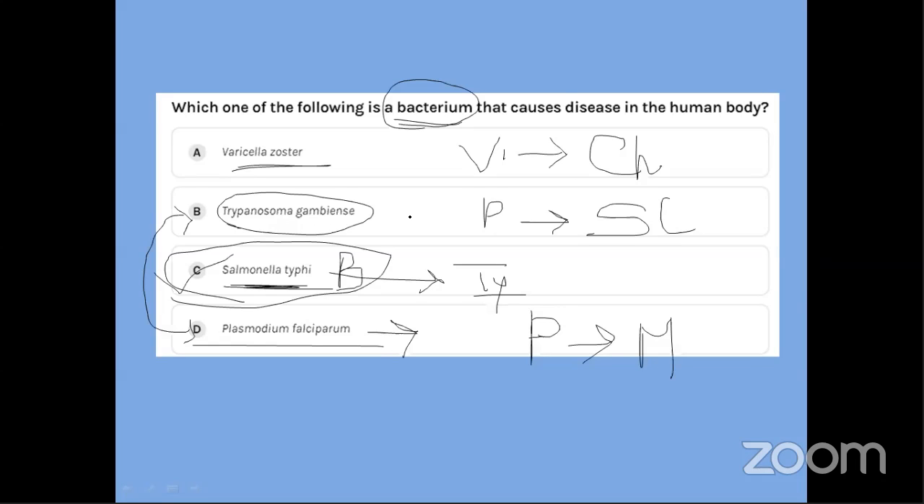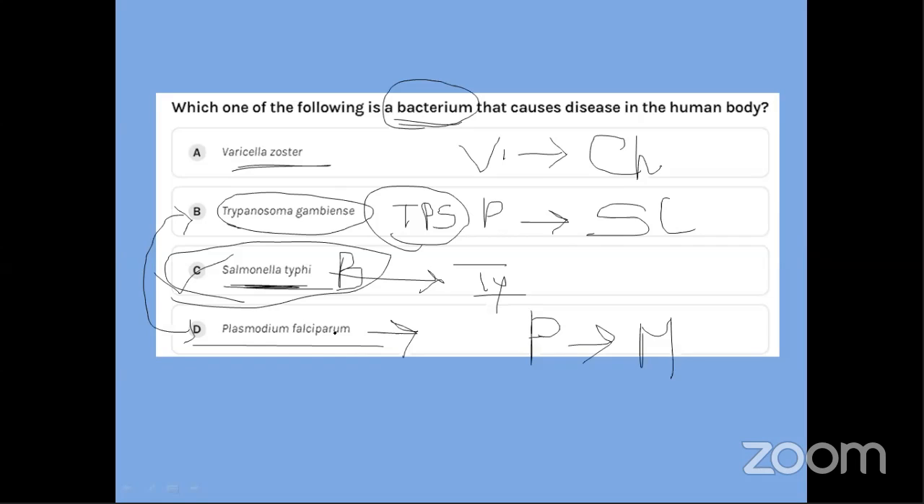Trypanosoma gambiense is basically TPS. Okay, so we can make a code word for it if you want to remember. T for Trypanosoma, P, it is a protozoa, and S, it causes sleeping sickness. Okay, Salmonella typhi, bacteria, typhoid.